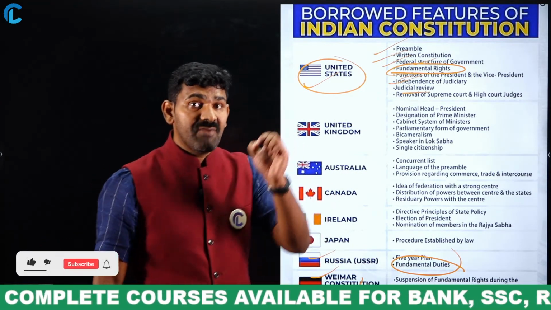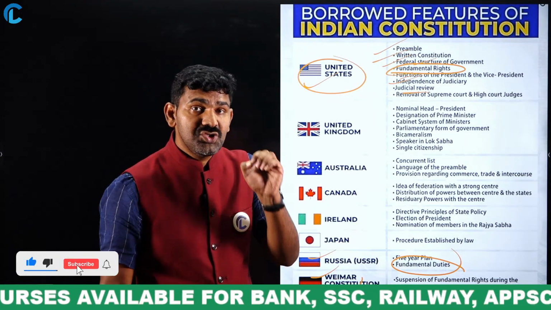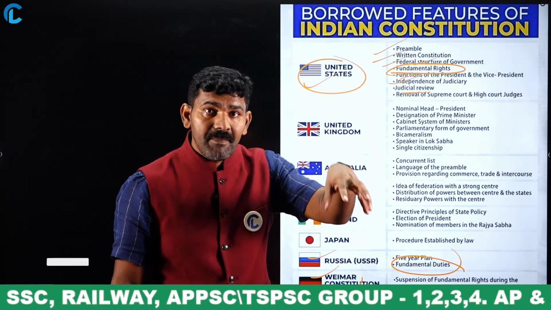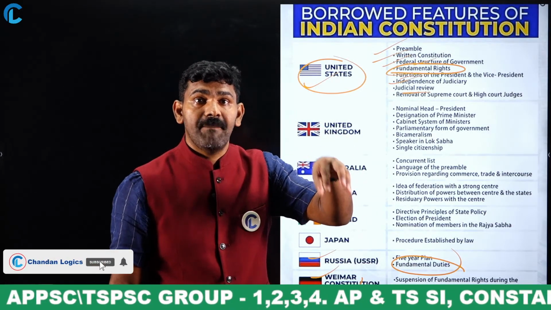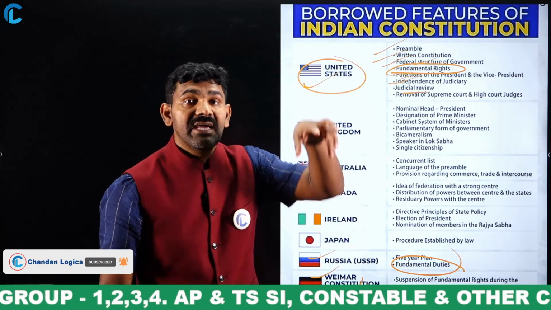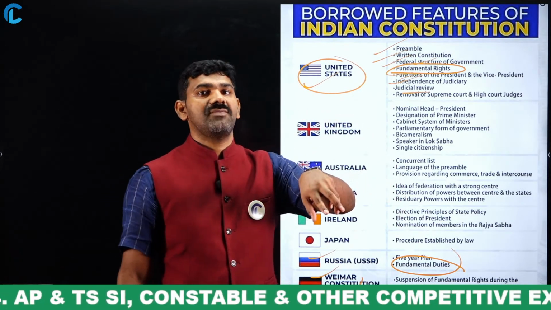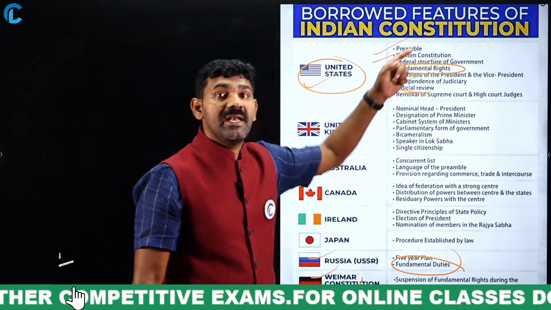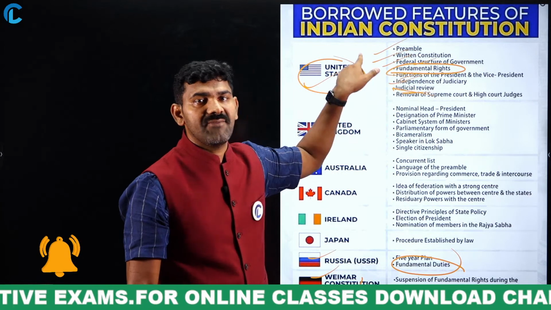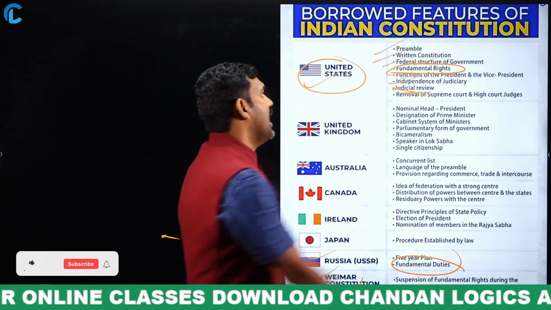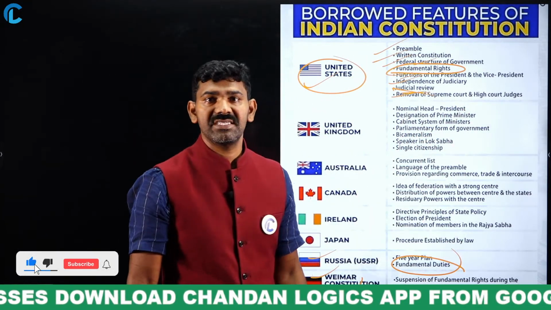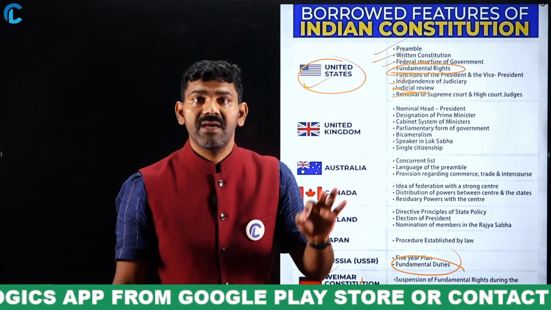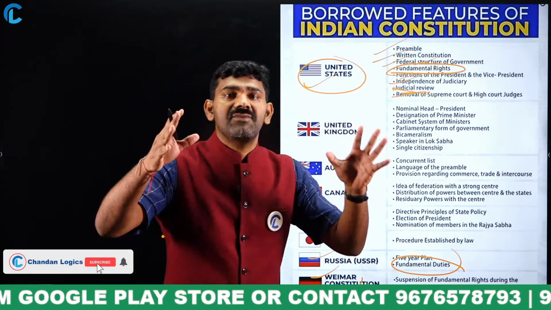Every time, the judiciary keeps a check on whether the parliament is making laws based on the basic structure of the constitution or not. If they find that the basic structure is being violated, they will make the law null and void. That's called judicial review. So the independence of the judiciary and judicial review are taken from the USA constitution. The next one is removal of Supreme Court and High Court judges through the impeachment process, which is also taken from the USA.